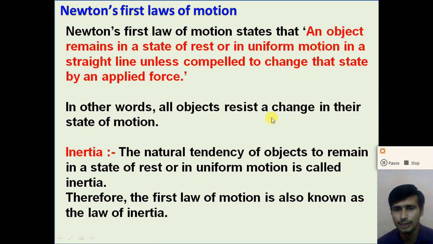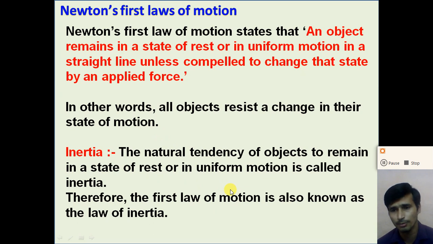So if there is an external force acting that is not zero, it changes the state from rest to motion, or from motion to rest, or it changes the motion of the object. And in all these cases, there will be some net acceleration produced in the object, right? So in other words, all objects resist a change in their state of motion, and the tendency of an object to remain in the state of rest or the state of uniform motion is called inertia, and that's why the first law of motion is known as the law of inertia, right?